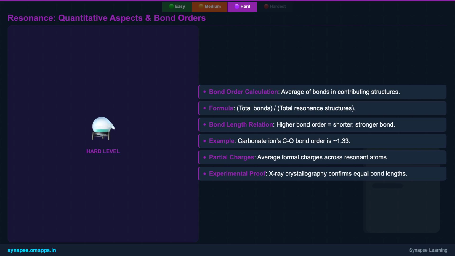For instance, in the carbonate ion, each CO bond has an average bond order of about 1.33, explaining why all 3 bonds are identical and intermediate in length between single and double bonds. Resonance also helps us understand partial charges, which are average formal charges distributed across atoms. Experimental techniques like X-ray crystallography provide concrete evidence, confirming these equalized bond lengths in resonance systems, validating the resonance model.